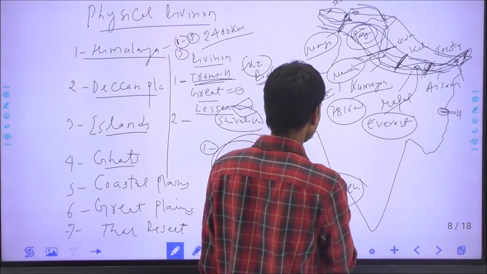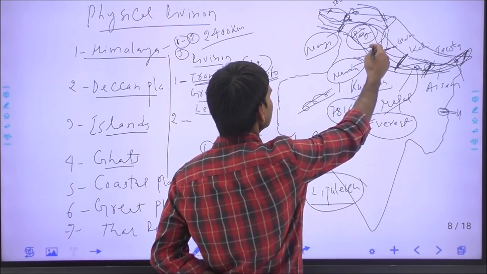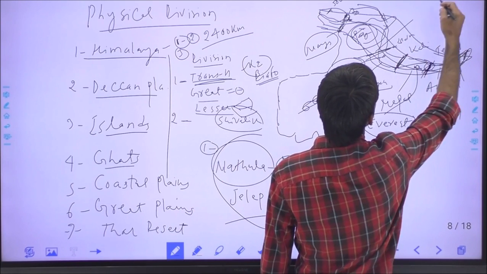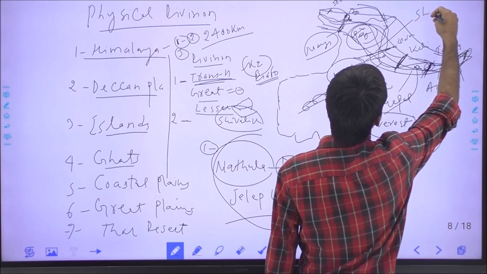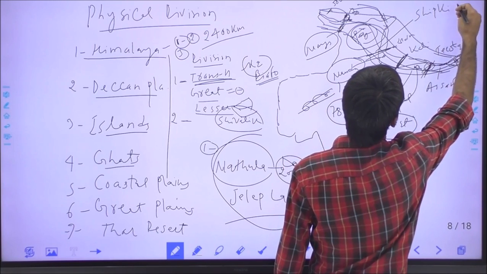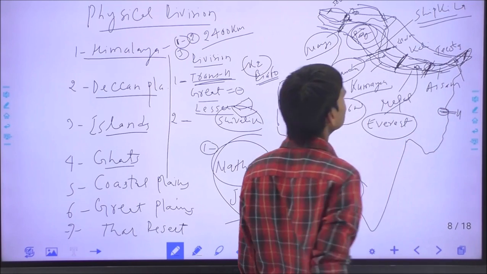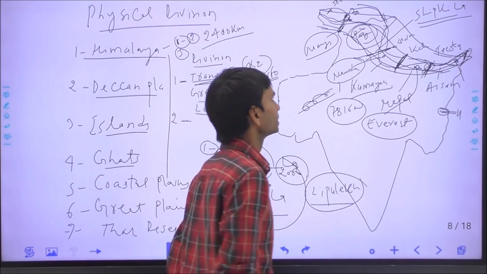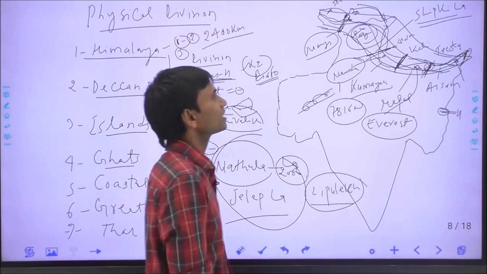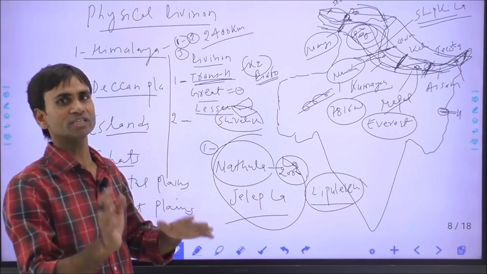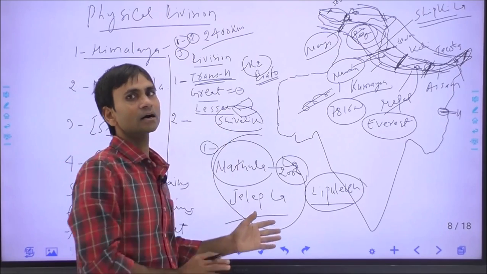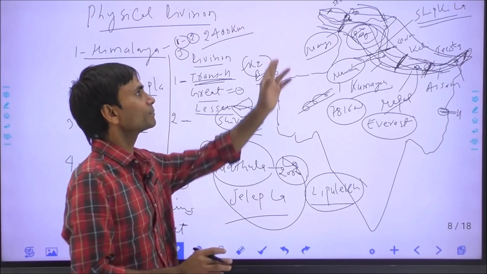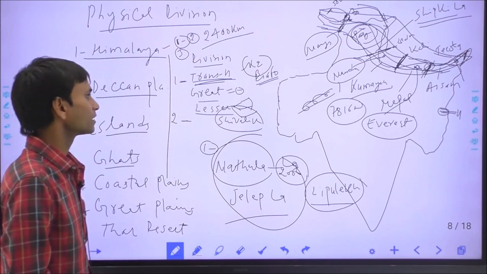In Himachal Pradesh, the most important pass is Shipki La, which connects Himachal Pradesh to Tibet, and there are many other passes in Himachal Pradesh. In Jammu and Kashmir, most passes are found: Zojila, Banihal, Khardung La, Thangla, Mangsa, Madhar, and many more.